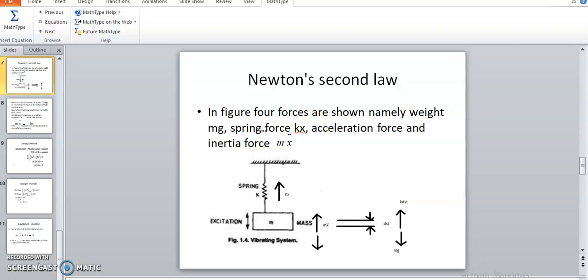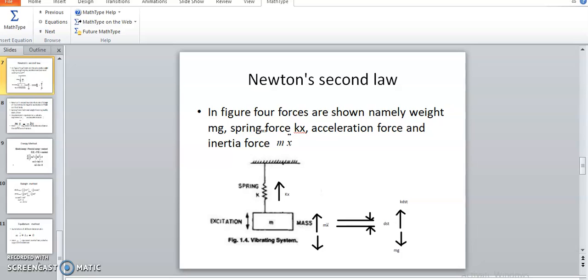So we first move toward the first method, the Newton's second law method. Newton's second law states that rate of change of momentum is equal to the summation of forces.